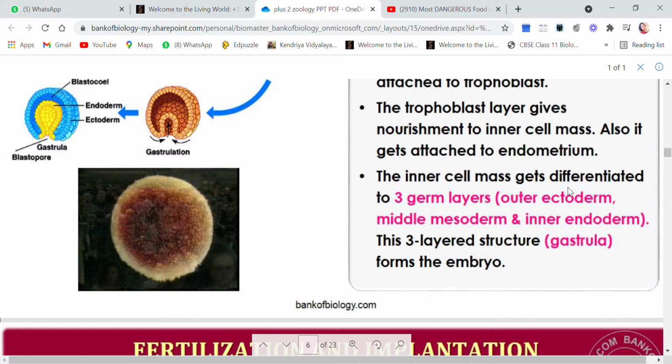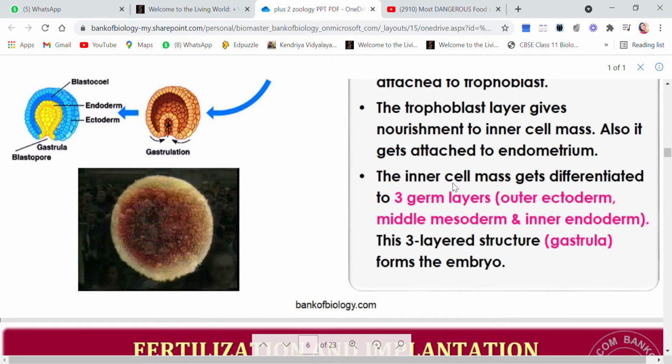When a particular type of cell takes up a particular shape, size and function, then we say that these cells have differentiated themselves from other cells, right? Few cells are long, few cells are round, few cells are oval. They have taken a particular shape and a particular function. So we say that they have differentiated themselves from others.